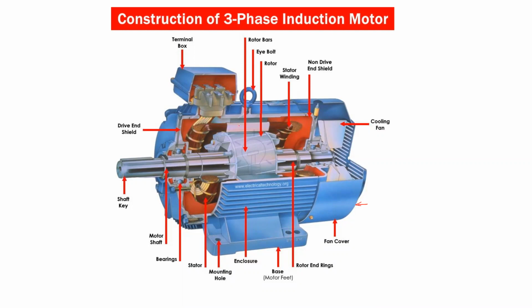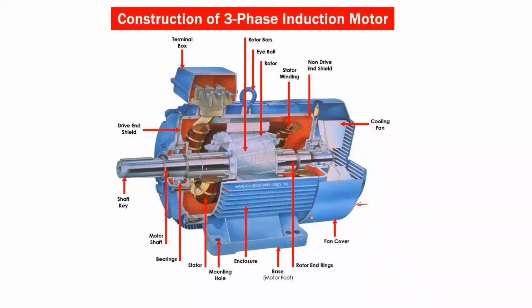Now the stator is a simple one, but here some vanes are provided, and these vanes are provided for cooling purposes. The cooling is directly proportional to the surface area. So with the help of these wings over the surface of the stator structure, the net surface area increases, and it is used to dissipate the heat generated when it is under running condition. These vanes we see for higher capacity motors. For cooling purposes, cooling fans are also provided over the shaft of the motor.